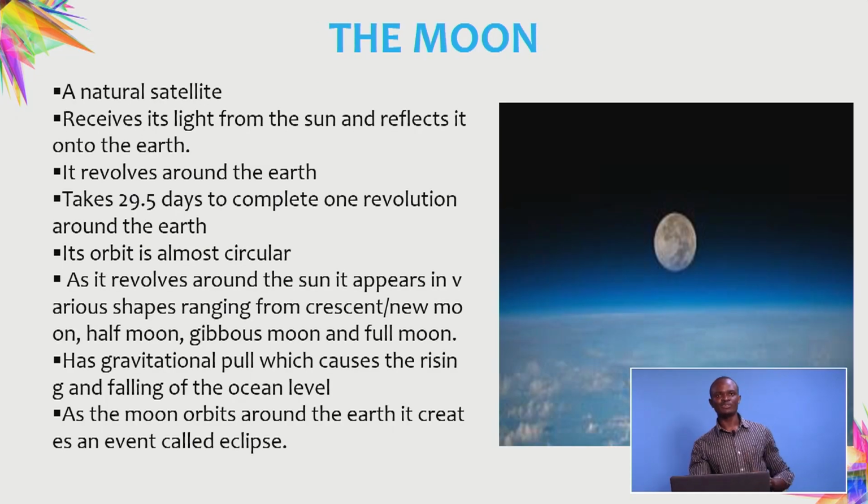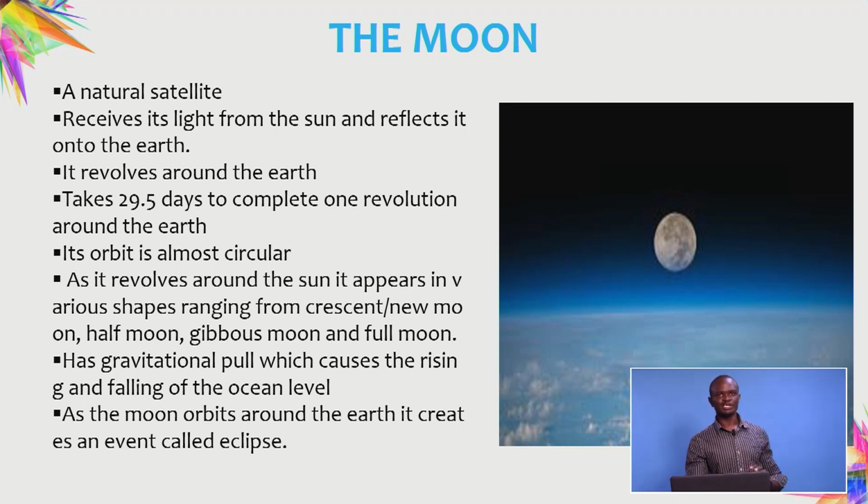Then we have our most interesting one that we all know and our final component of the solar system, that is the moon. The moon is well known by all of us, but to clarify, we have it as a natural satellite. And we all know that the moon does not have its own light. The moon reflects light from the sun, and that is why it is not classified as a star from our definition of what a star is.